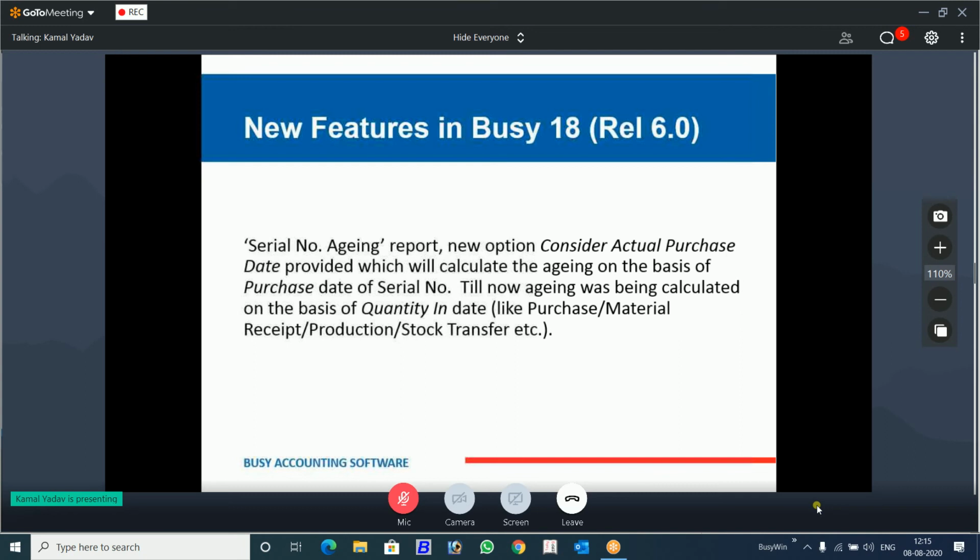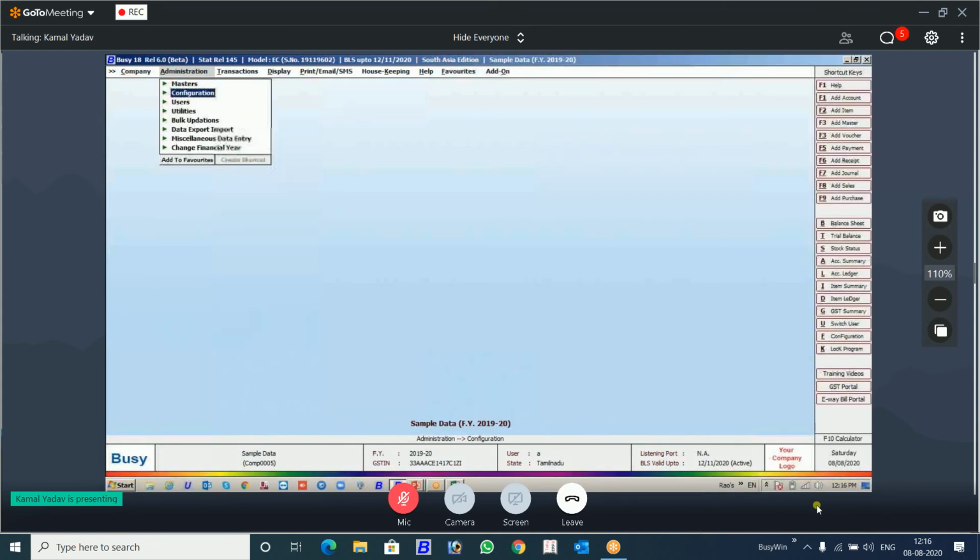So this is also one of the features that we have given. Serial number aging report is now with this consider the actual purchase price which have been given. It will ignore the stock transfer. I will very quickly show you with data.